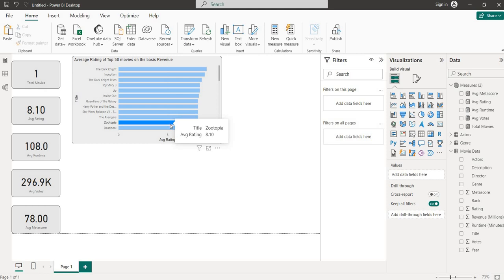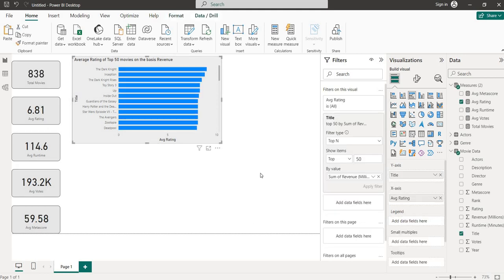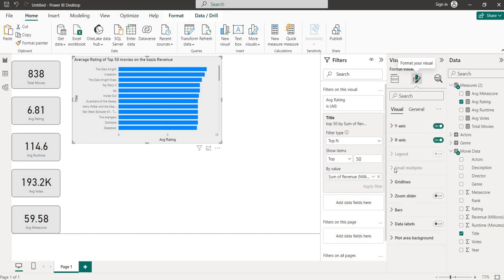The movie name is Zootopia. Okay, average rating is 8.1. Then runtime is 108 minutes, 269. So these are some of our data.